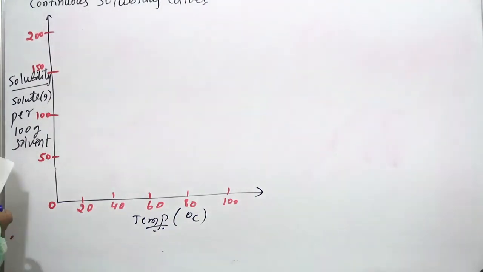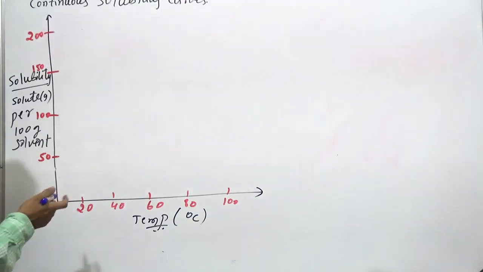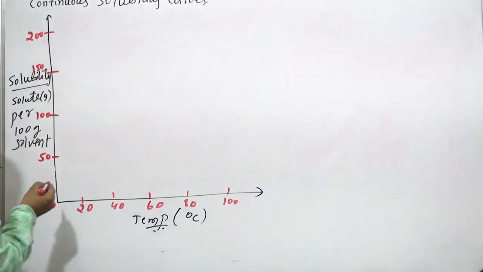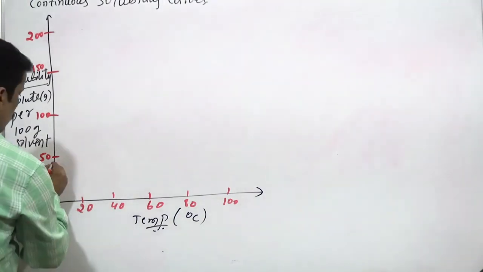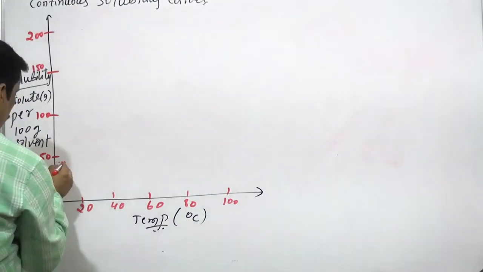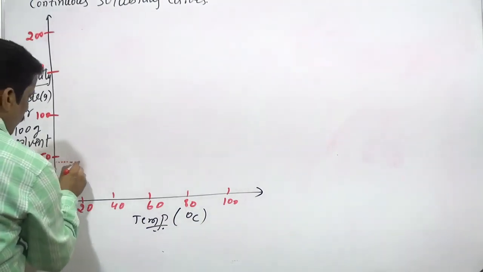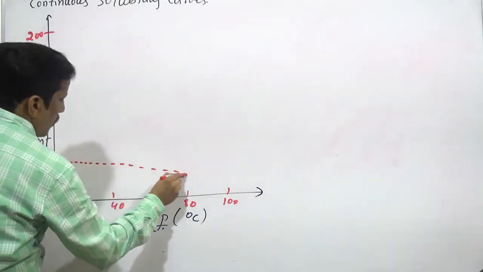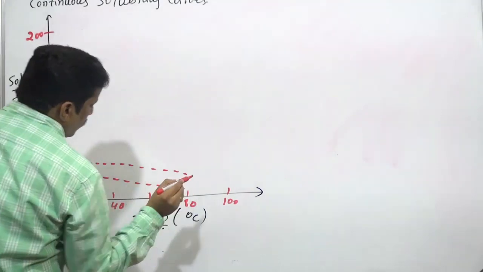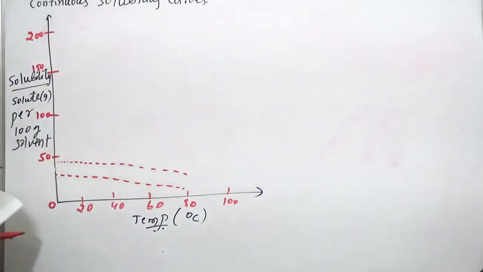First I write for lithium chloride, cesium sulfate and sodium chloride. These are some two lines.